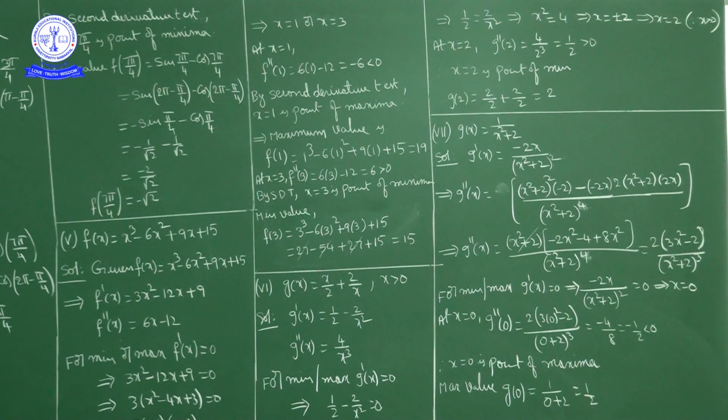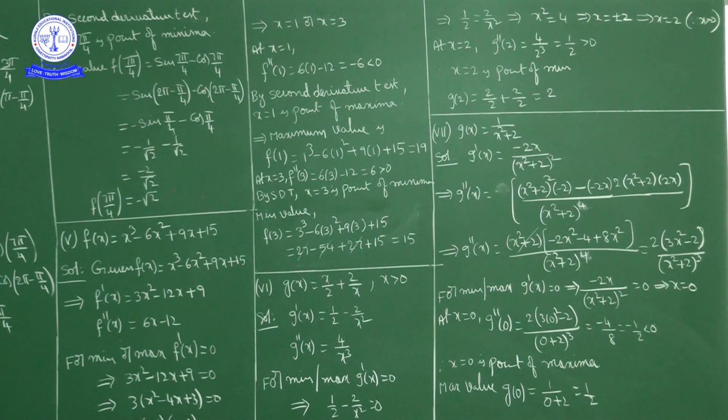Sorry, once again I'll repeat. First of all, f of x, f dash of x and f double dash of x we have to find. Now equate f dash of x equal to 0. Suppose f dash of x equal to 0 at x equal to a, b. At x equal to a and x equal to b, f dash of x equal to 0. Now verify sign of f double dash of x at x equal to a.